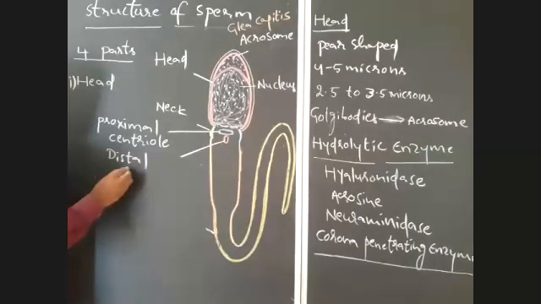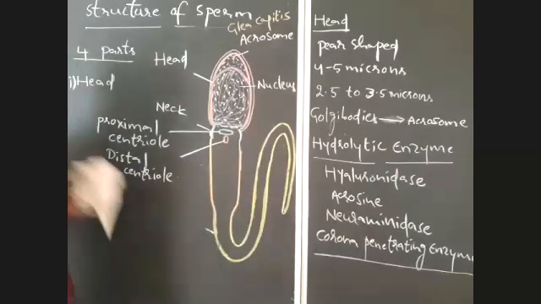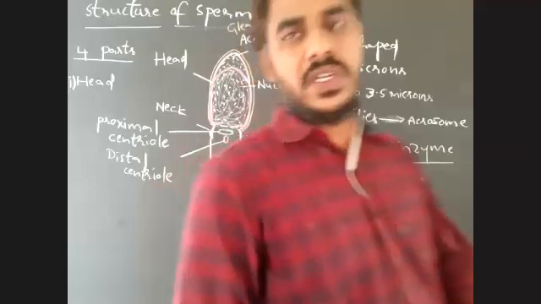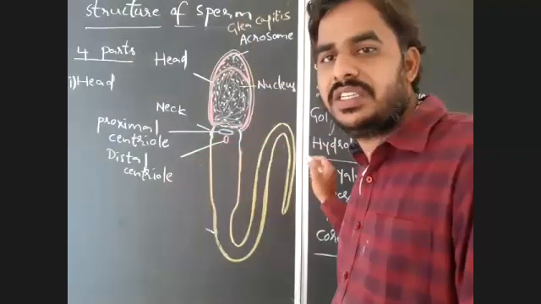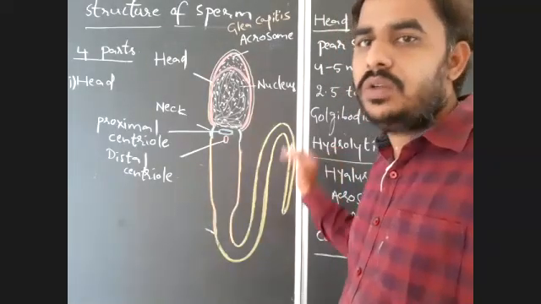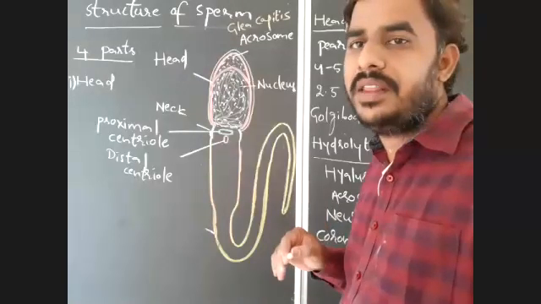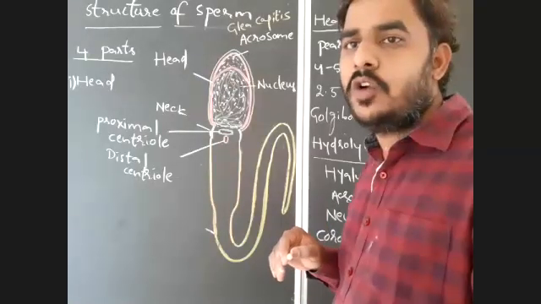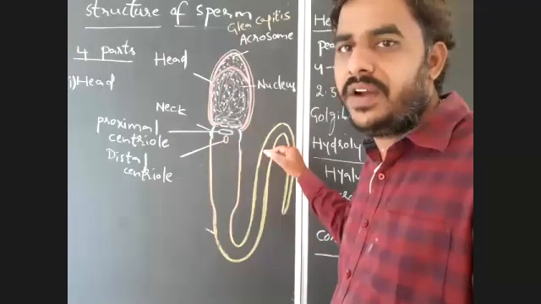So how many centrioles are present in the neck region? In the neck, there are two centrioles. The anterior is proximal centriole and the posterior is distal centriole. Okay, that you have to remember. How are these centrioles formed in the neck region of the sperm? Actually, the centrosome of spermatid is modified into centrioles.